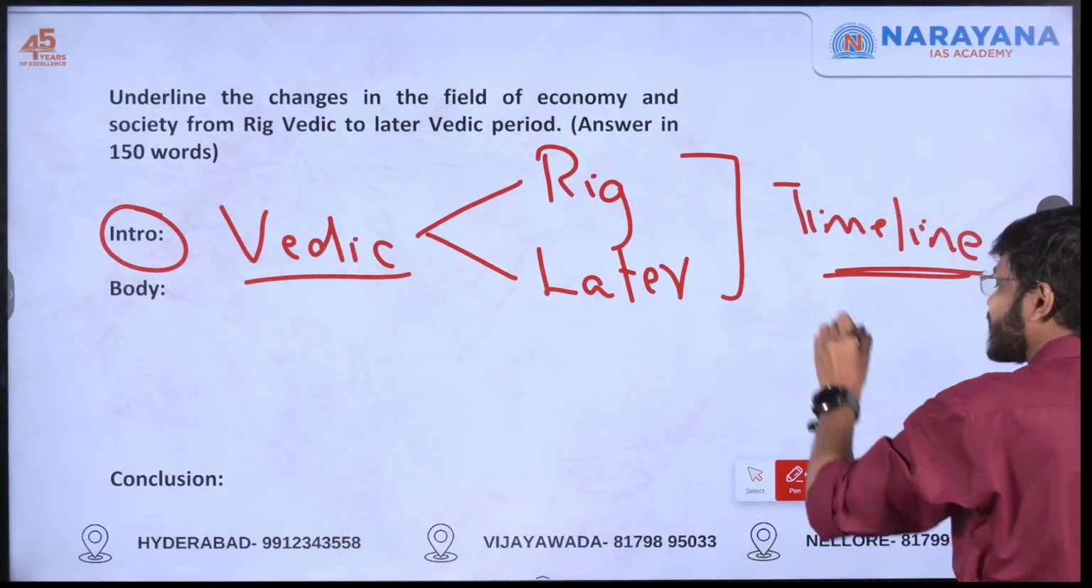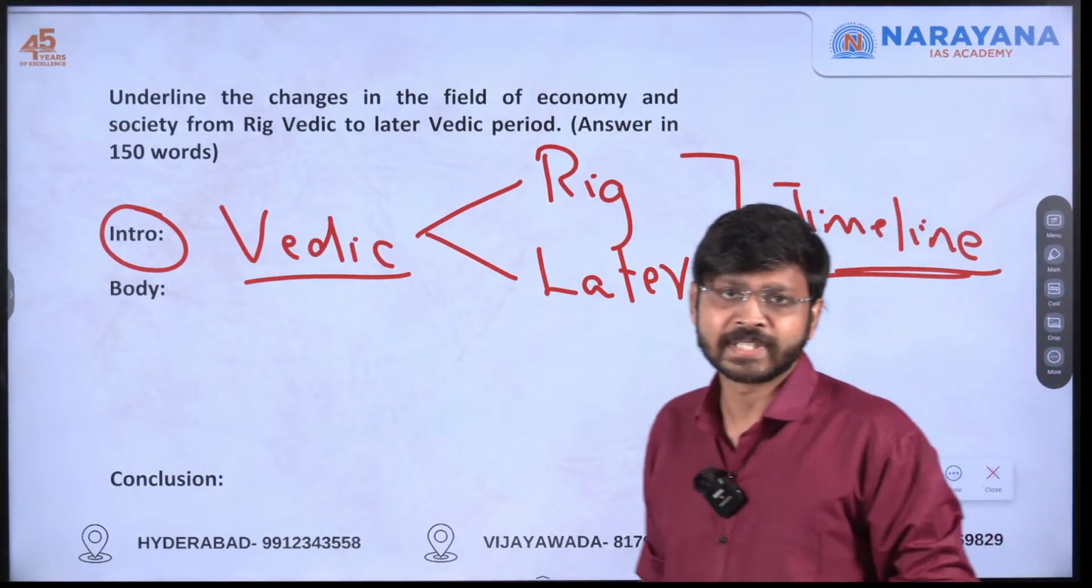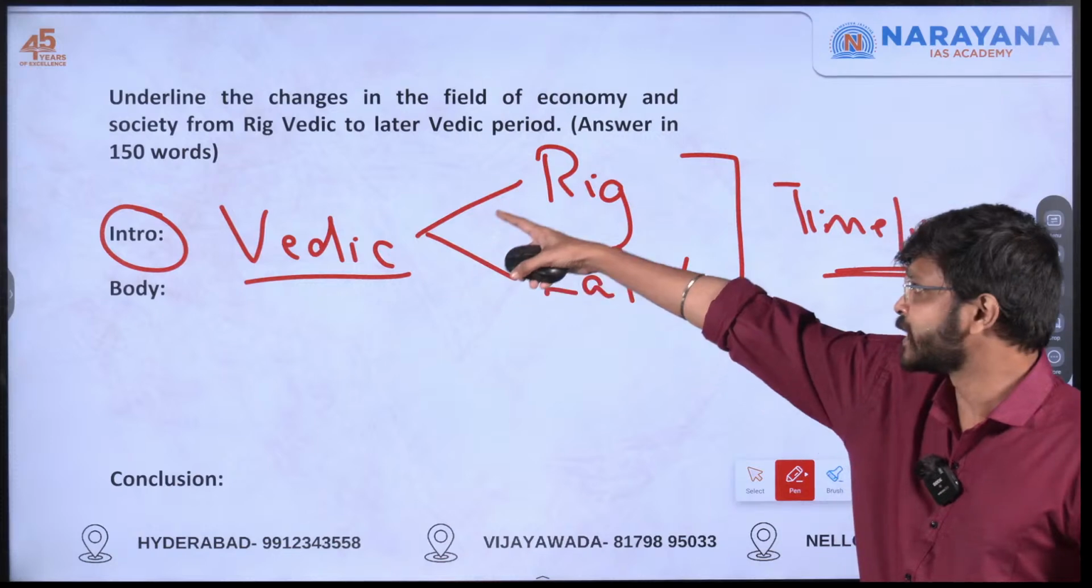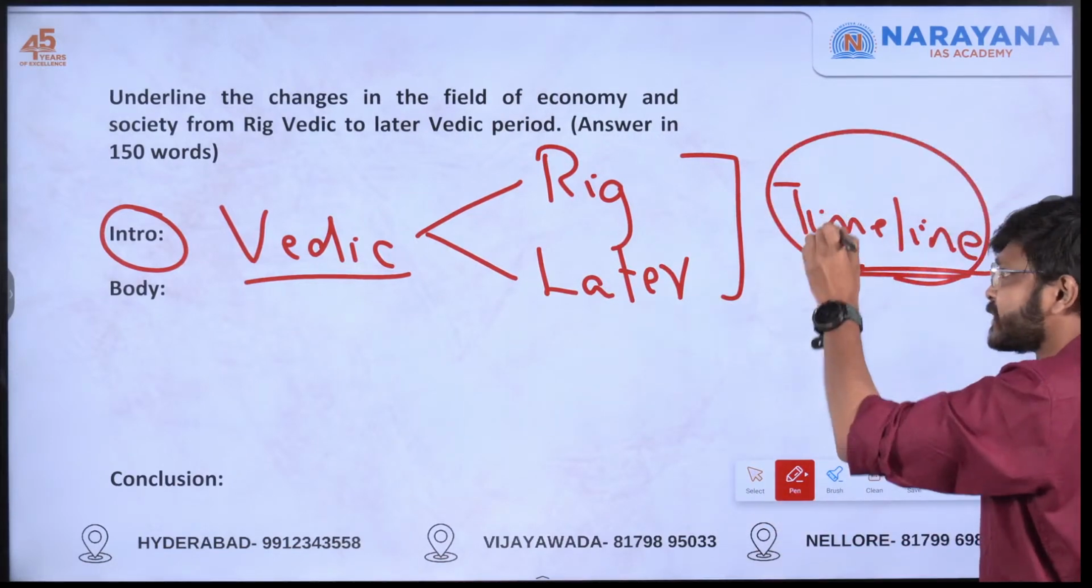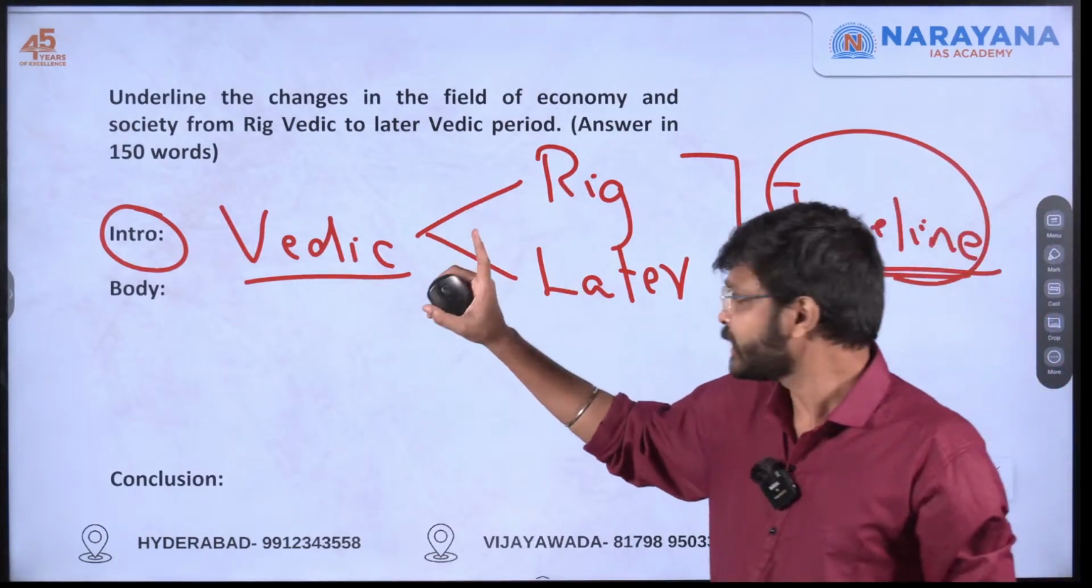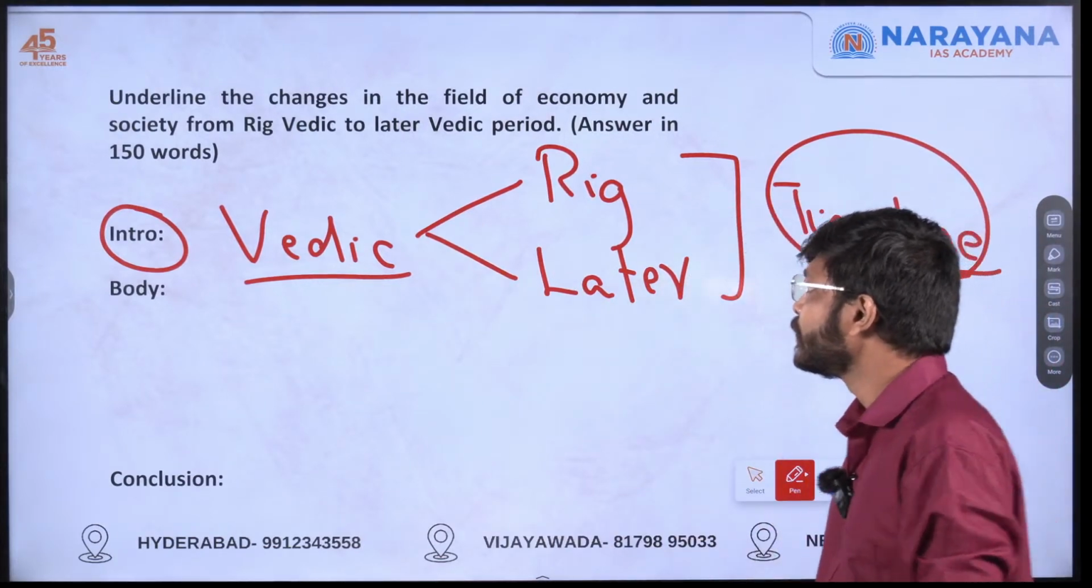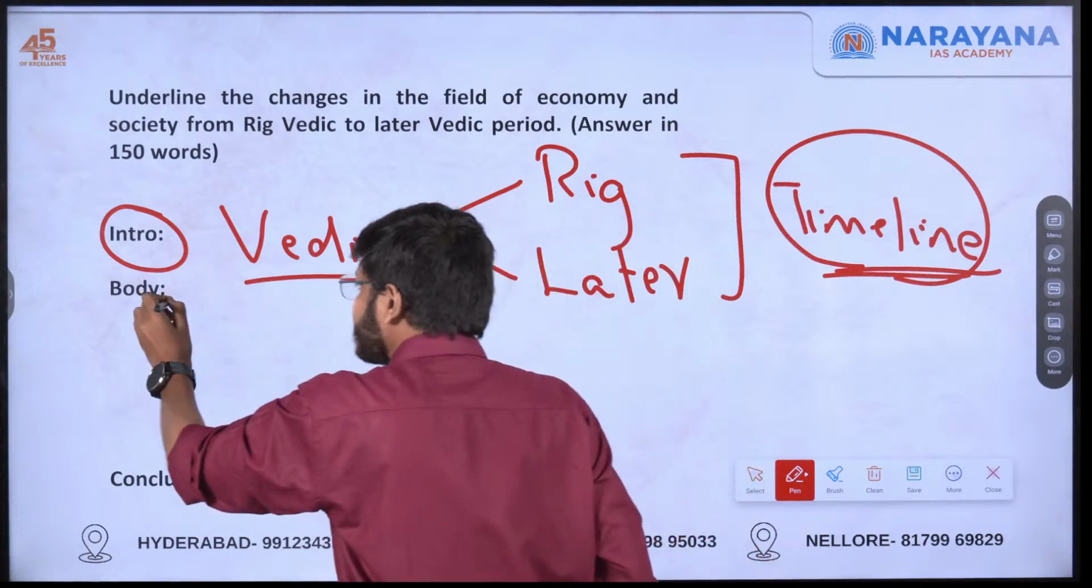These are small things which can make a difference. Value additions. For example, everyone will be mentioning Vedic period, Rigvedic period and later Vedic period. But if you can include the timeline of this, then it can make a difference. So that is one point which you can do. That's how you will be framing the introduction.